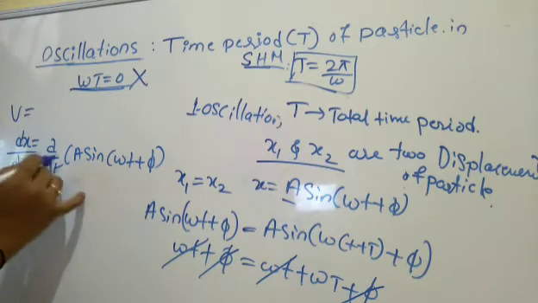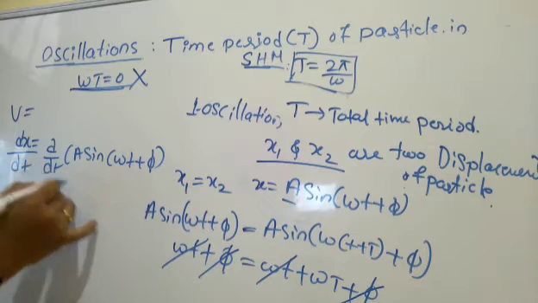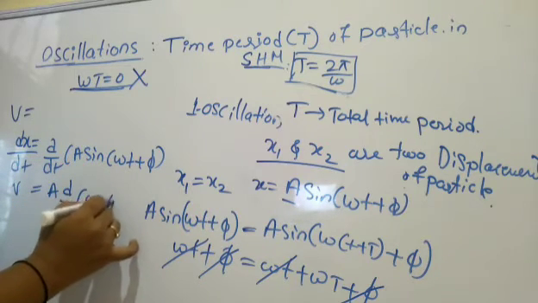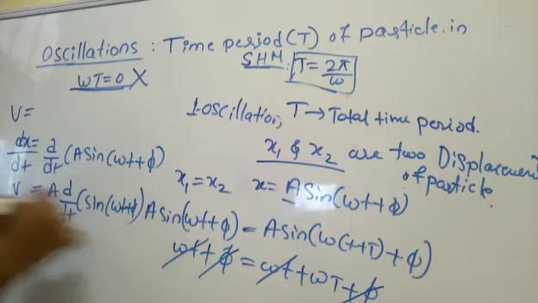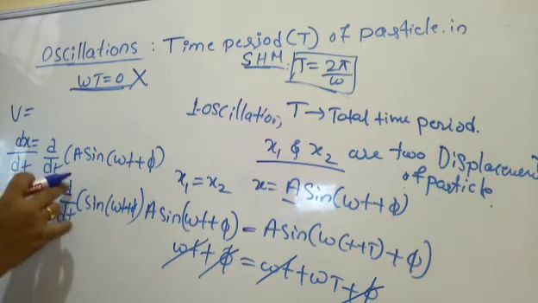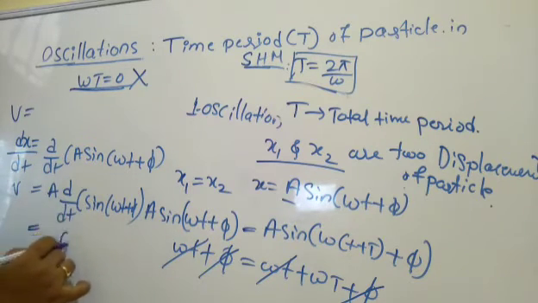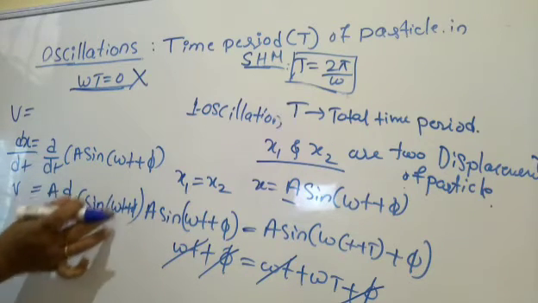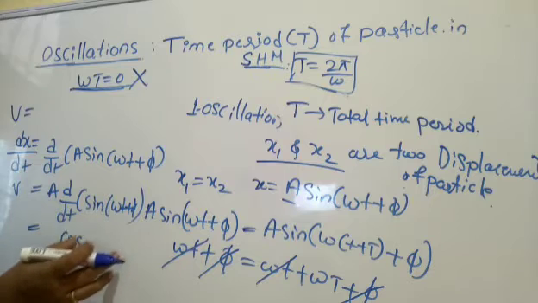V is equal to A, I will take it outside, d by dt of sine omega t plus phi. So what are you getting? D by dt of sine will be cos. This will play the role of theta. So d by dt of sine theta is cos theta, right?